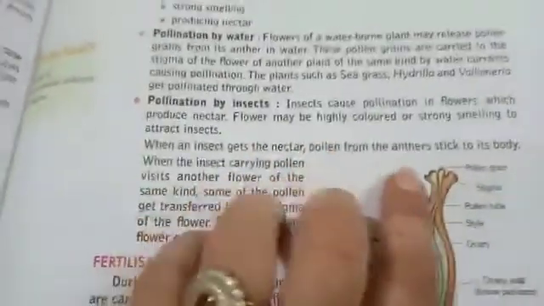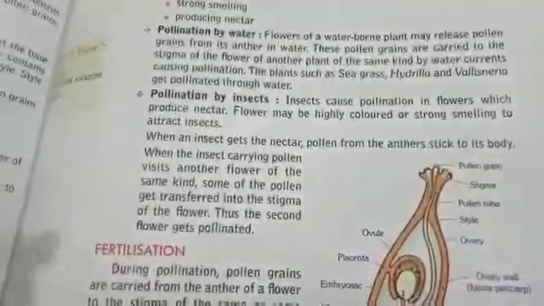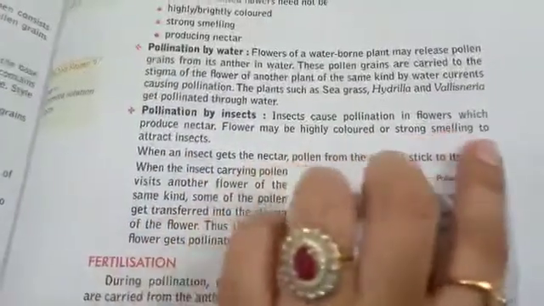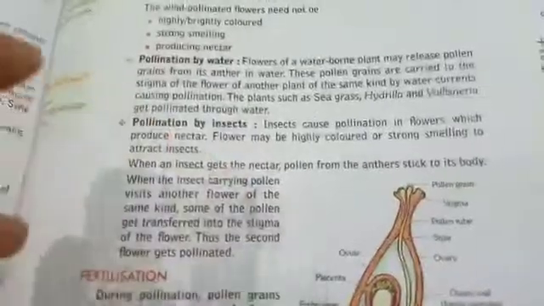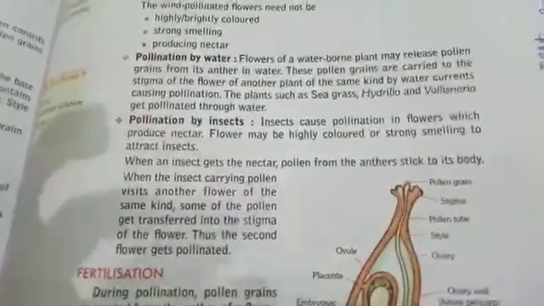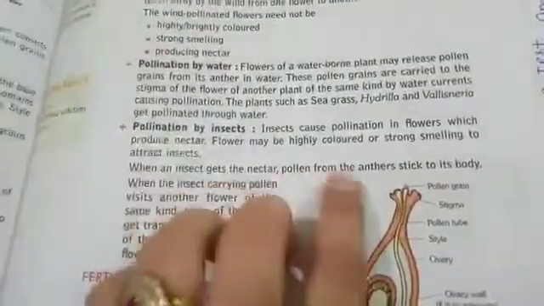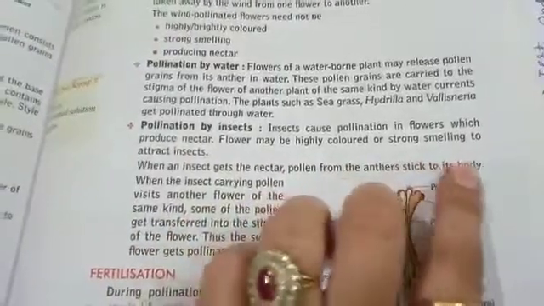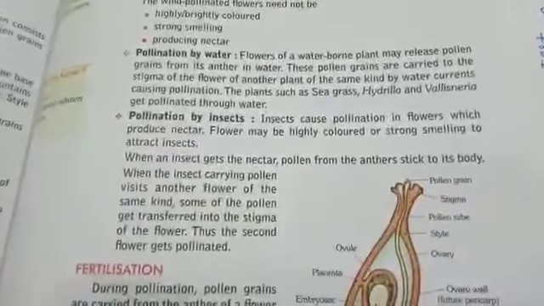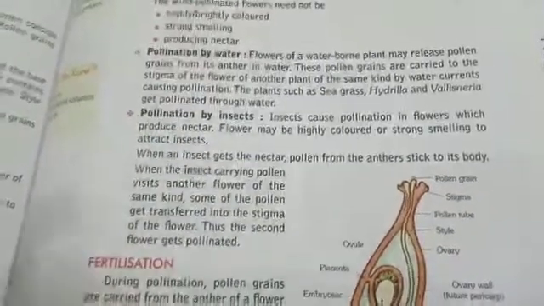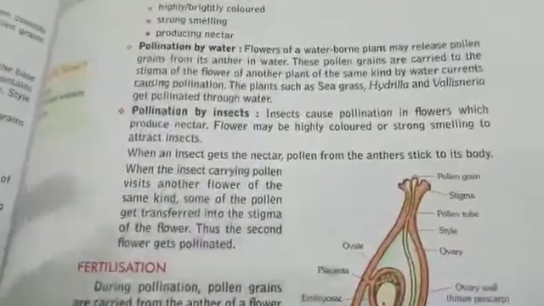Next is pollination by insects. We know that many insects sit on flowers. Insects cause pollination in flowers which produce nectar. Flowers may be highly colored or strong smelling to attract the insects. Insects sit only on flowers which are colorful and smell good, so these attract the insects.